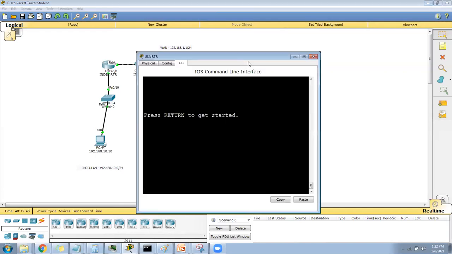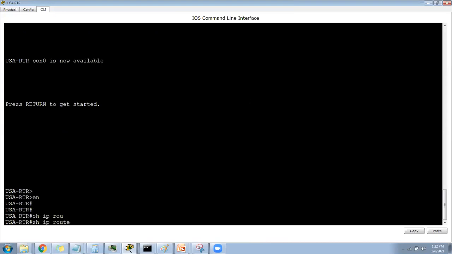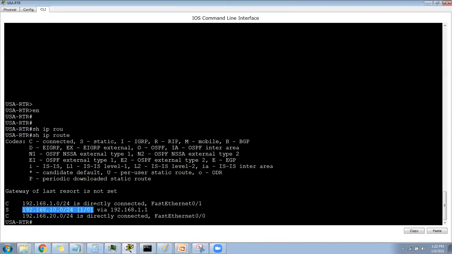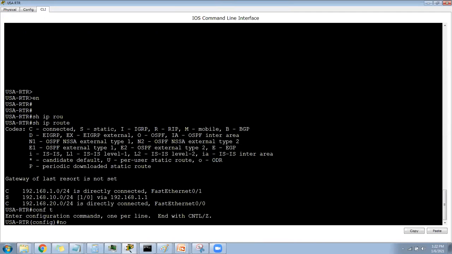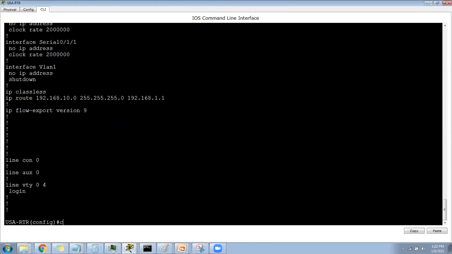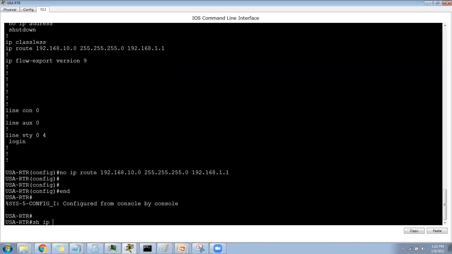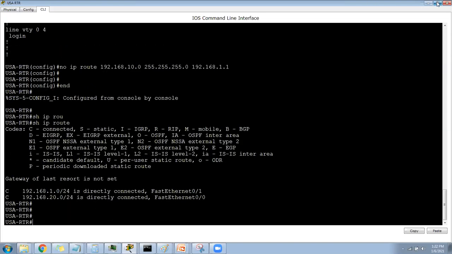Similarly in the USA router, if you check show ip route, yesterday we added a manual route, this one, so we need to remove that. With show run you can see the entire configuration of the router. Here you can see that command. Just say no, copy this, and paste: no ip route. Now check show ip route. We don't have the routes.